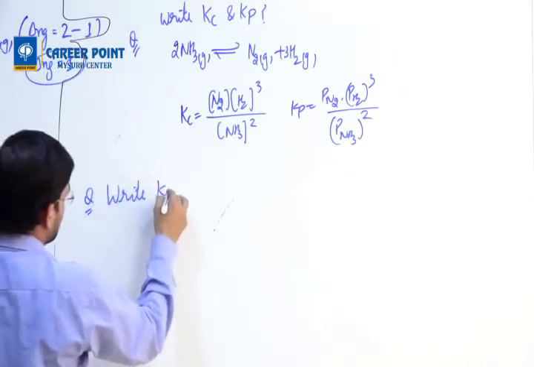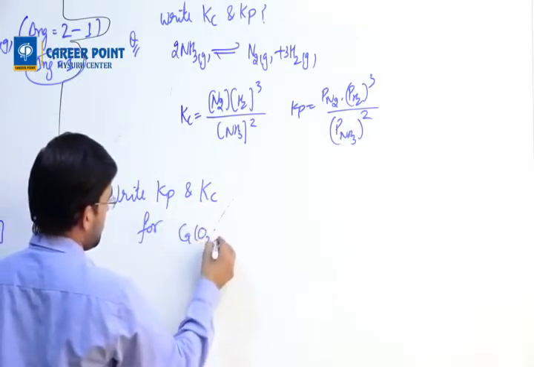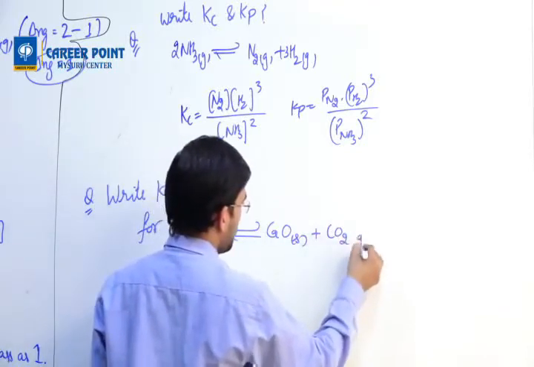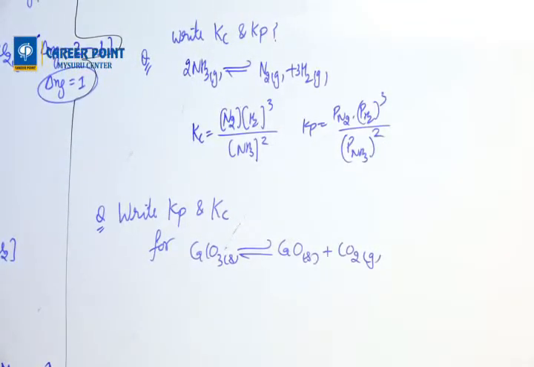Write Kp and Kc for CaCO3 solid, in equilibrium with CaO solid plus CO2 gas. Solve this question now. What is the answer for this one?